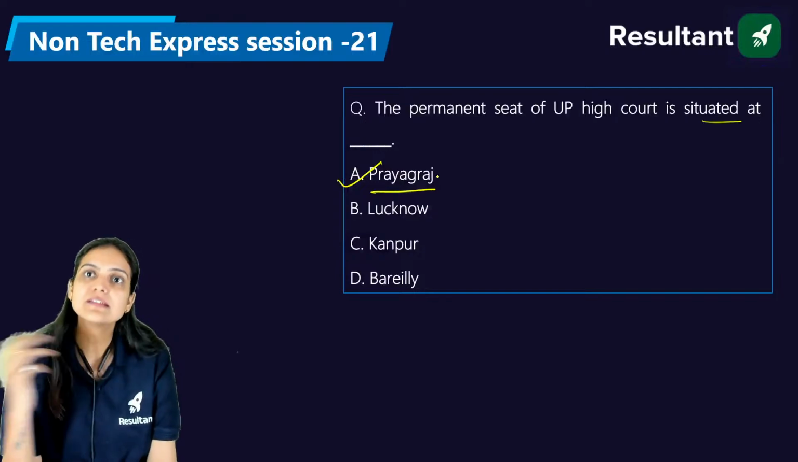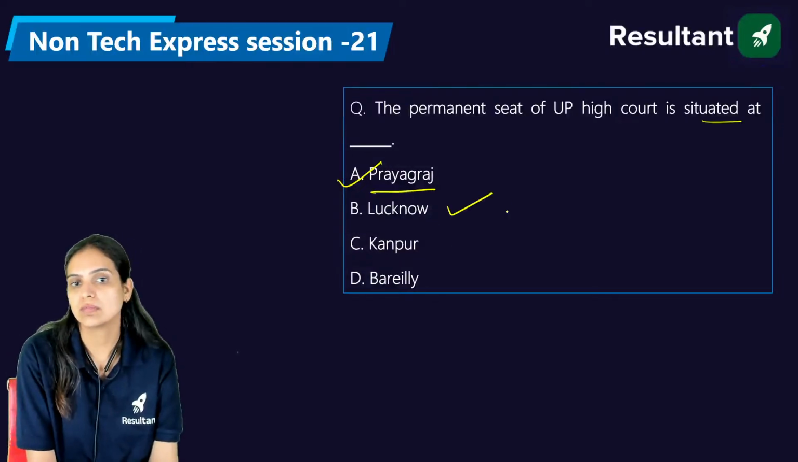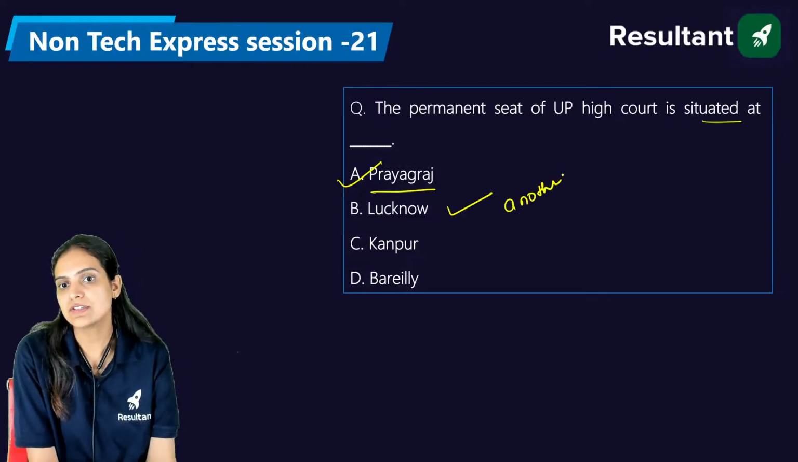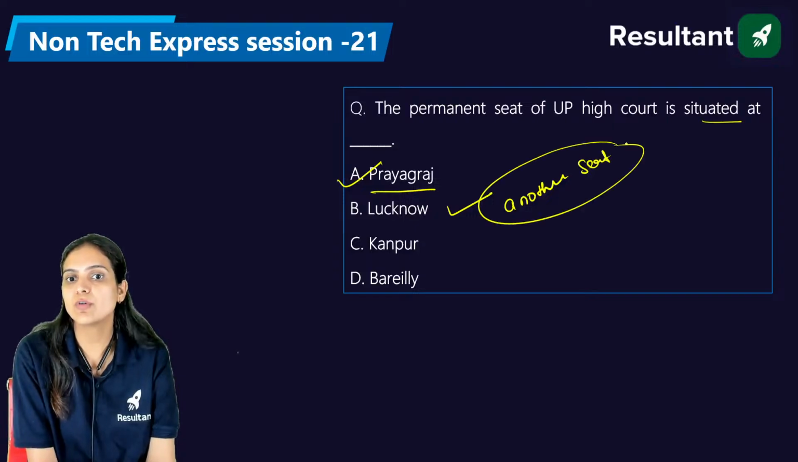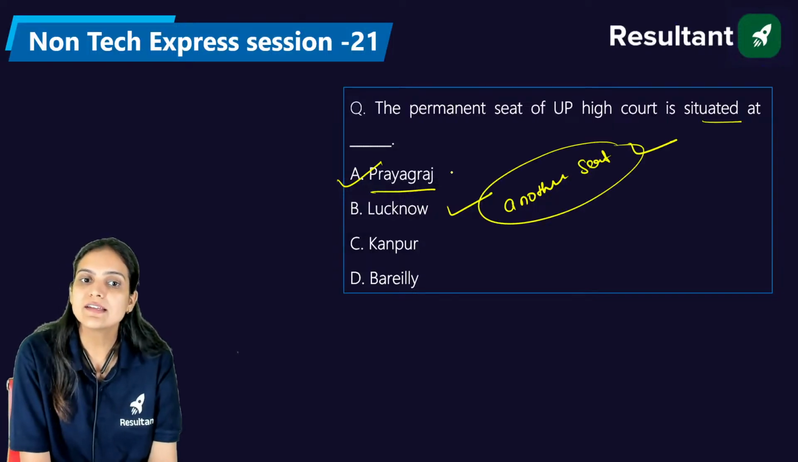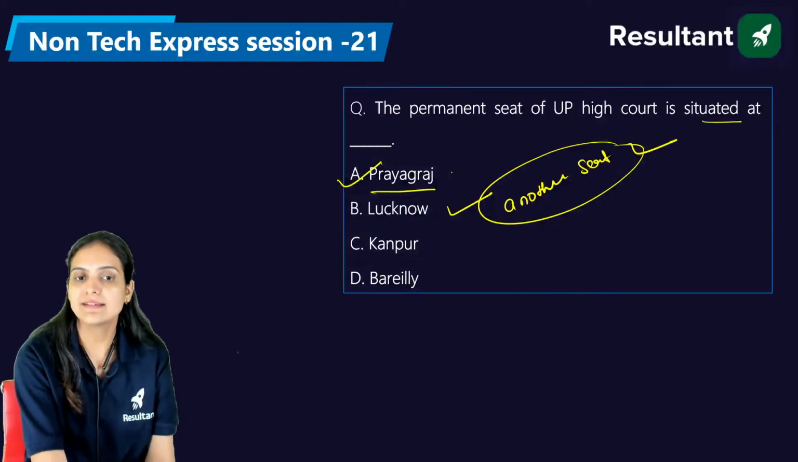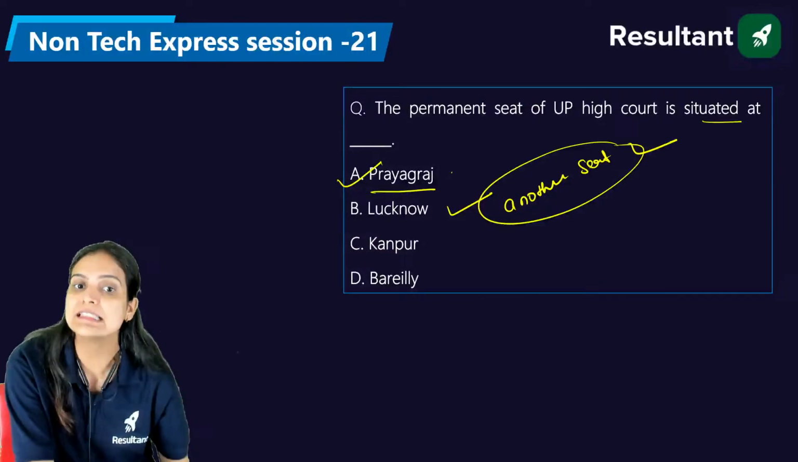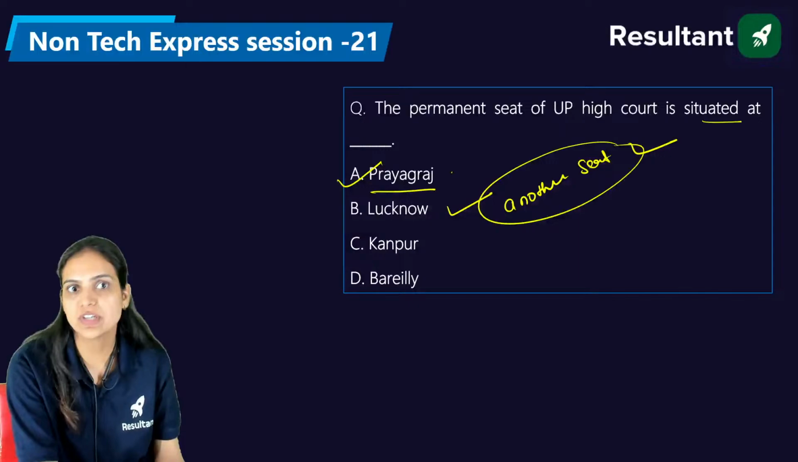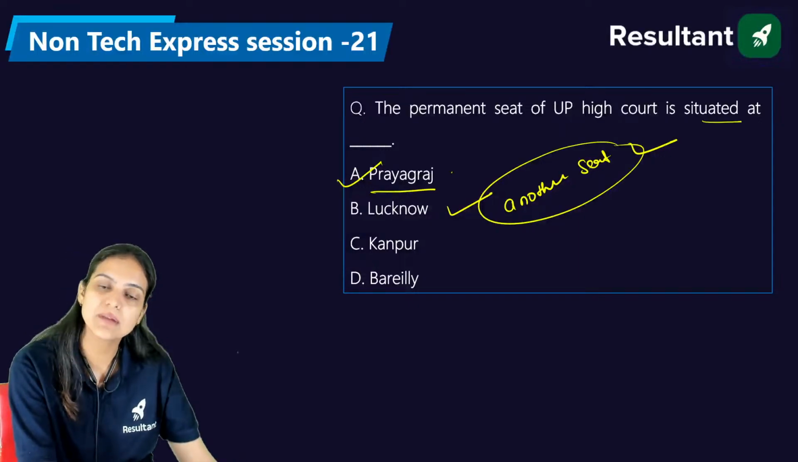Another seat of the UP High Court is there in Lucknow. So the right answer is A, Prayagraj. Though Lucknow is the capital of Uttar Pradesh, it has only a seat of the Prayagraj High Court situated there. The permanent seat is only in Prayagraj.